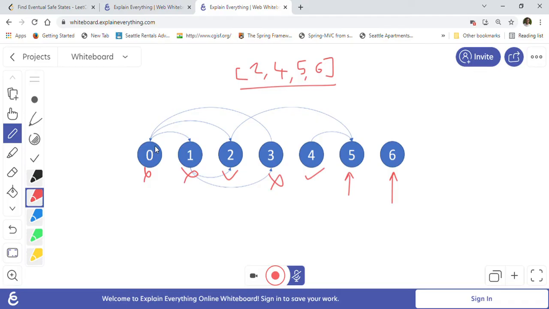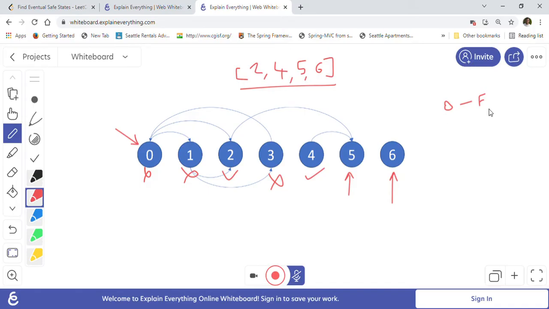For example, in the beginning we have seen that 0 goes to 1, 1 to 3, and 3 to 0, right? So we know that 0 is not a safe node. So 0 is false. Now if we are looking from 3 and we go from 3 to 0, we can check our map.